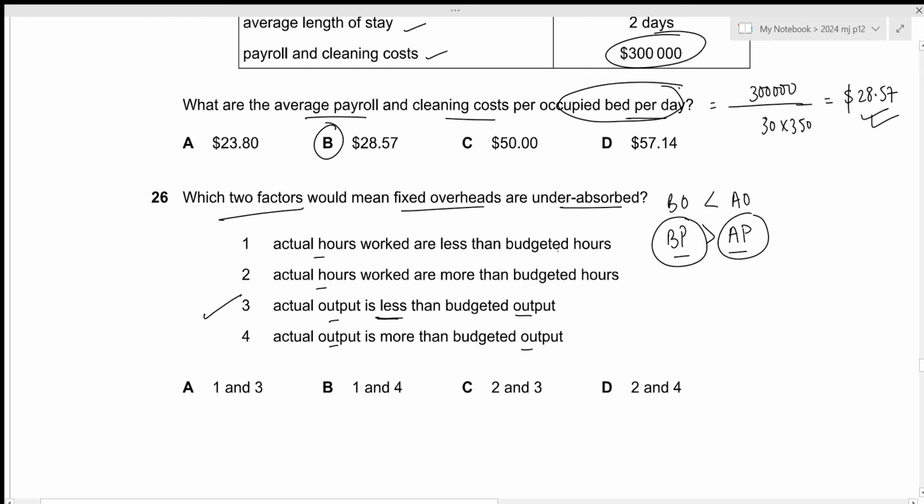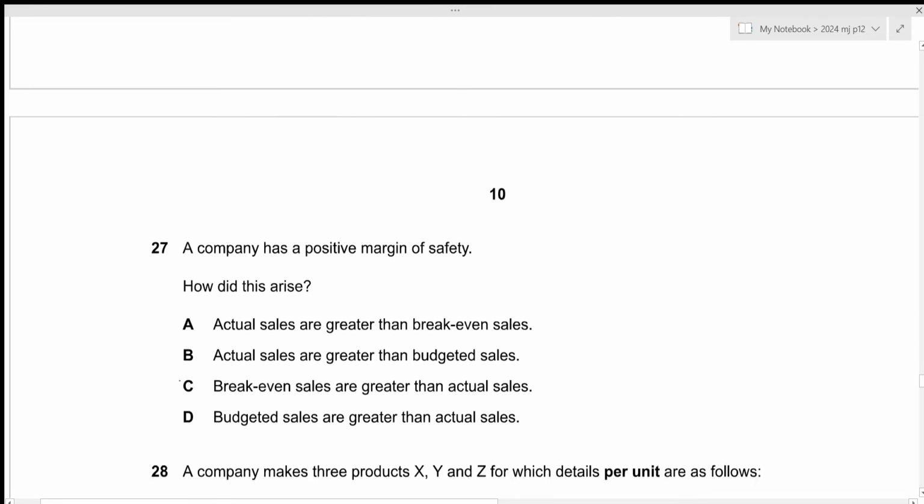And we have the actual hours. And the second criteria we have is for the hours. Again, we can tie it up to production itself. We want the actual production to be lower, which means that the actual hours should also be less than the budgeted hours, which is given by statement 1. So the correct answer should include 1 and 3, which is given by option A. That is all for the 26th question. Let's move towards the next one.